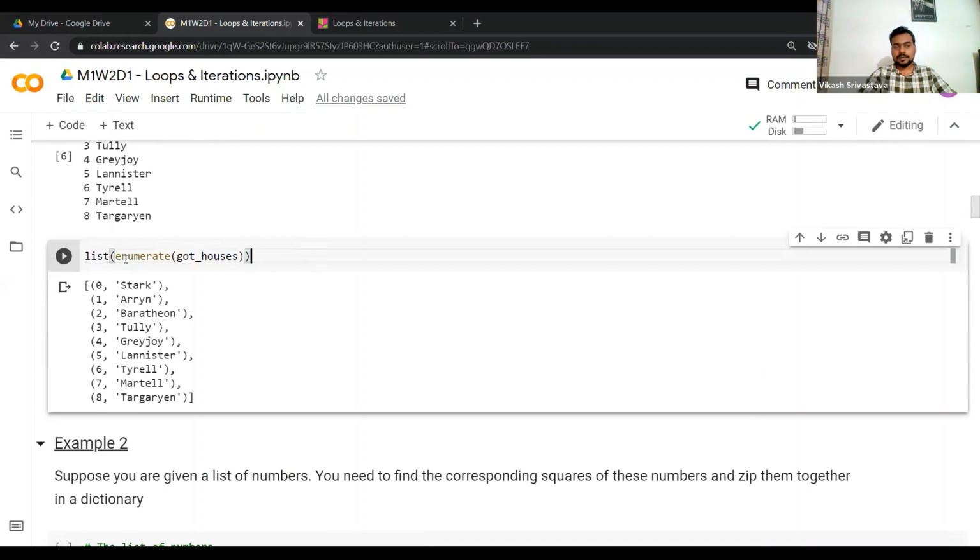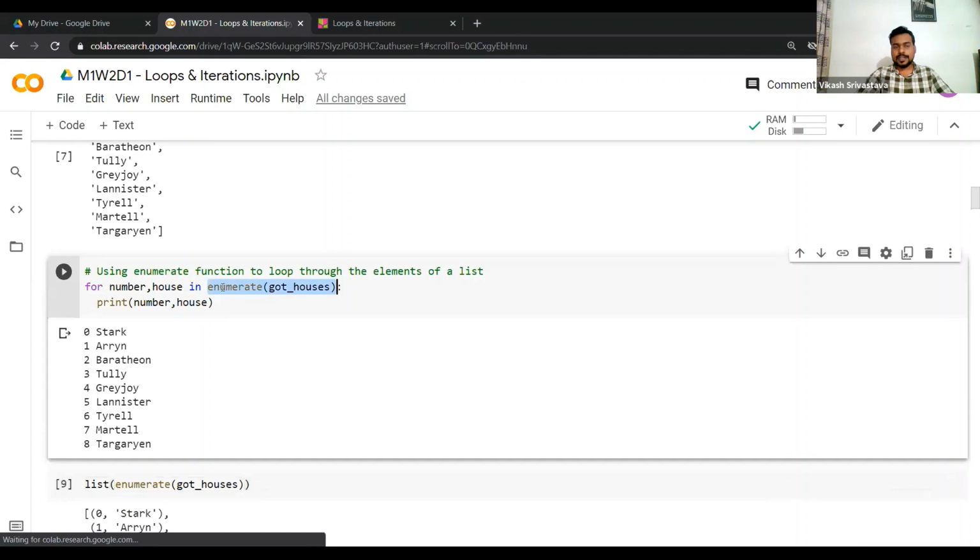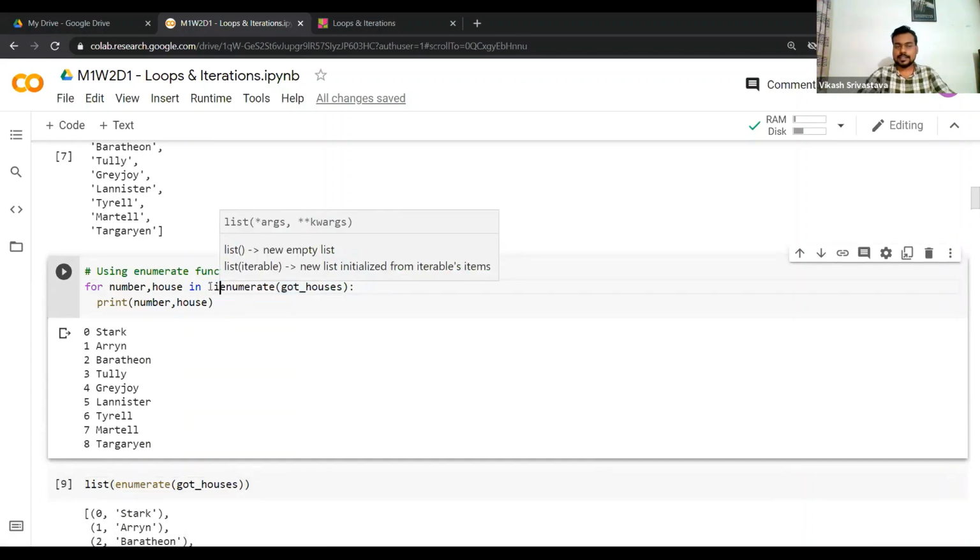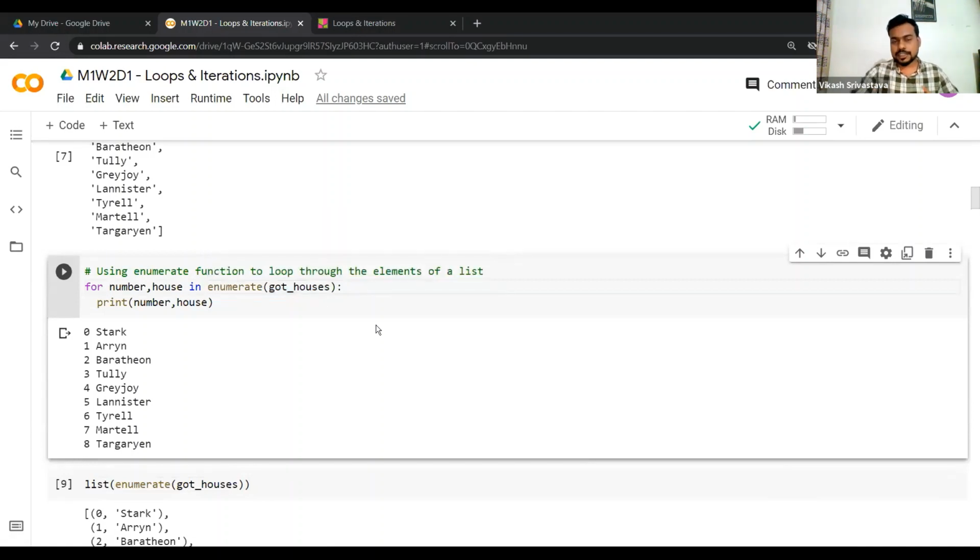So essentially when I am writing enumerate of god houses and converting that to a list, it is generating a list of tuples. But in our for loop we didn't even need to write list here, because these things will become clear this week.